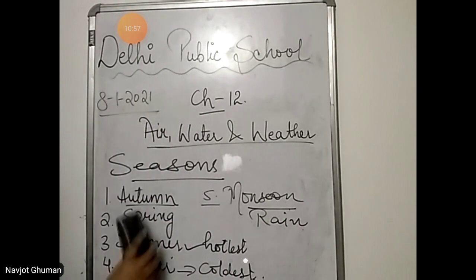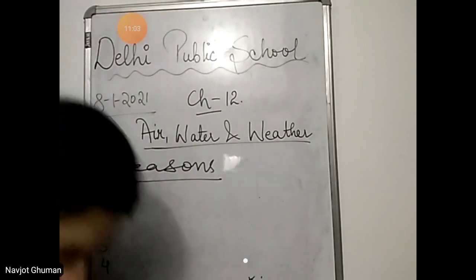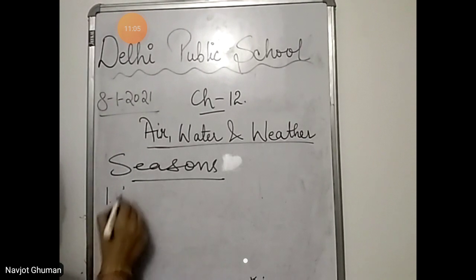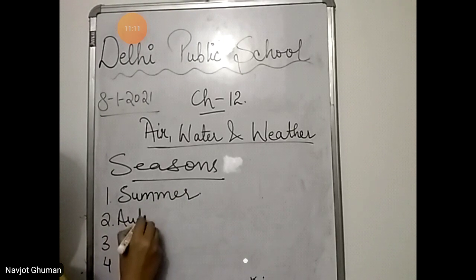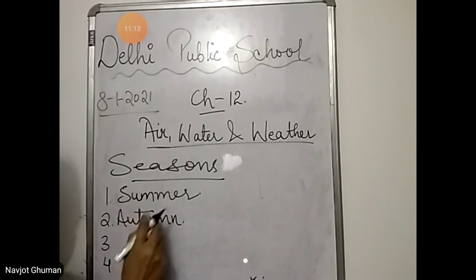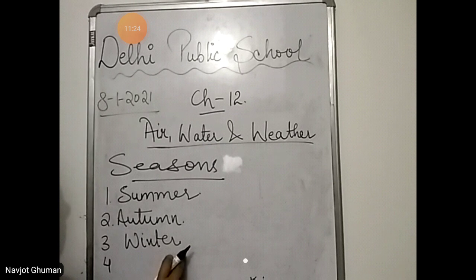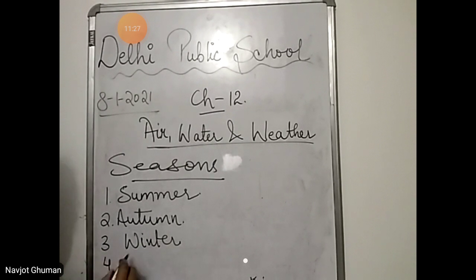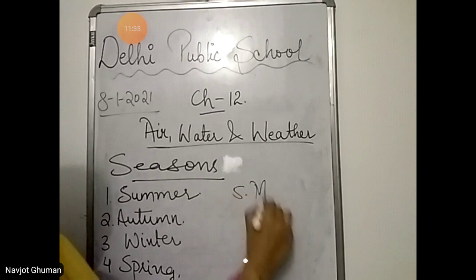Let me tell you the series of these seasons. First, we read about summer. It is the hottest time of the year. Autumn, during this season, neither too much hotness nor cold. Then comes the winter. It is the coldest time of the year and we wear woolen clothes during this season. After winter comes the spring season and then the monsoon season.